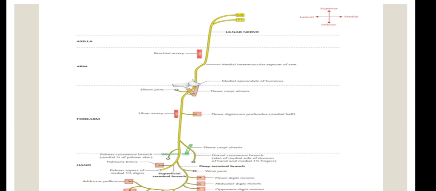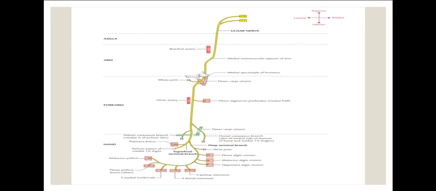This is the course in the forearm. The upper 1/3 is present at the back of the flexor carpi ulnaris, and the lower 1/3 passes superficial and lies on the lateral aspect of the flexor carpi ulnaris. Here, in the axilla and arm there are no branches, but once it enters the forearm, there are branches for the ulnar nerve.